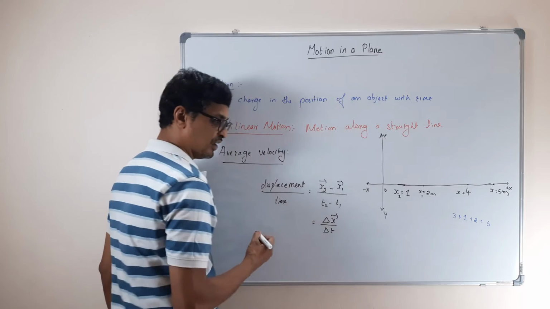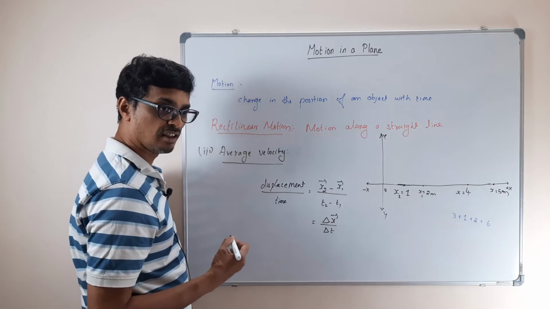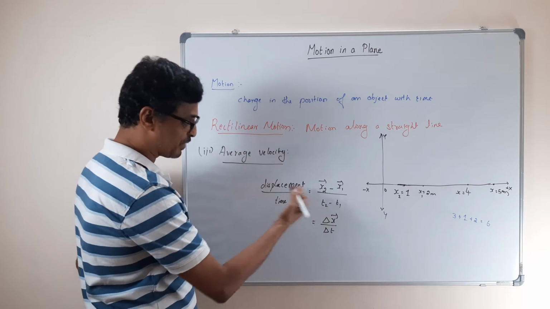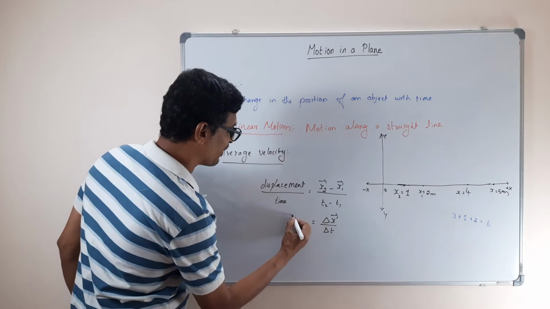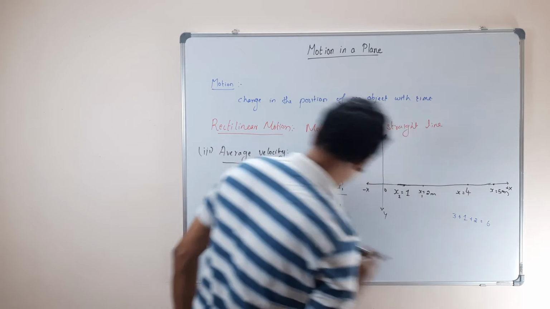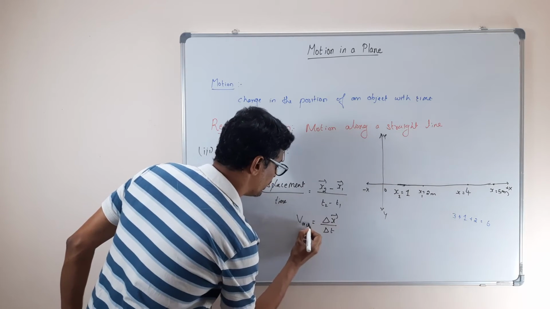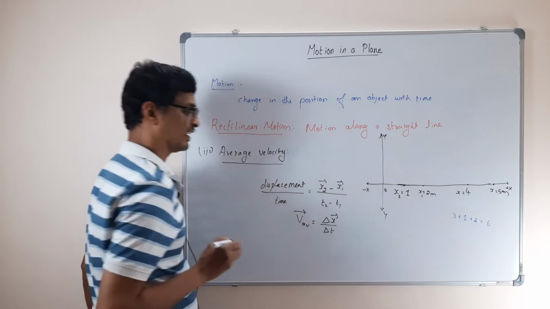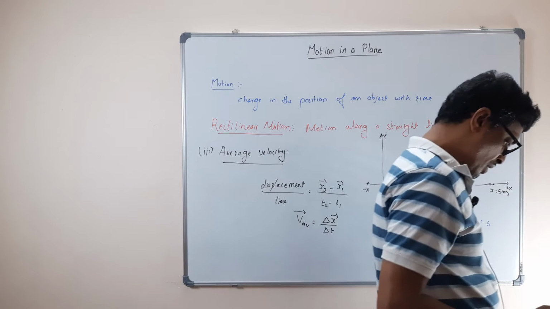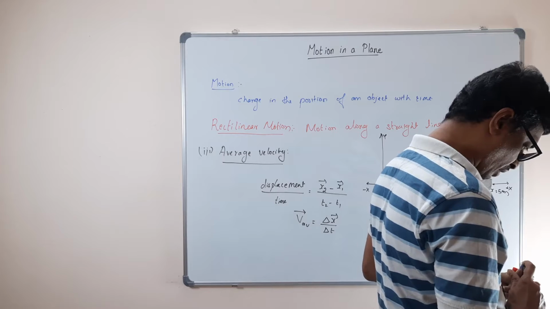Can you tell me, is average velocity a vector quantity or a scalar quantity? Vector. Why? Because it has direction. Displacement has a direction, right? So the V average, let me call it V average, the symbol is VAV, and it has a direction, vector. So this is what you call your average velocity.